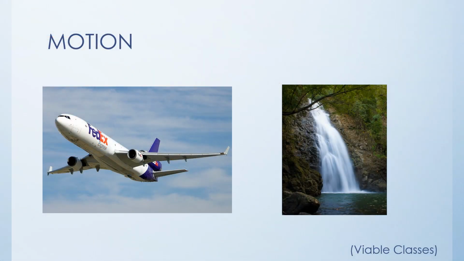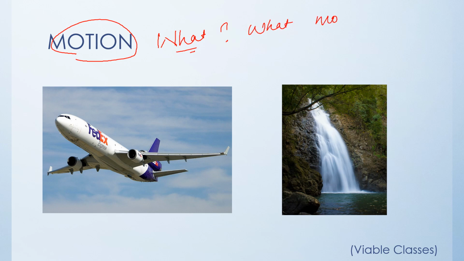The topic that I've chosen is motion, which is one of the chapters of physics from your science textbook. Whenever we see or hear anything new, what is the first thing that comes to our mind? That what is it? So the same question I'll be discussing, what motion actually means.